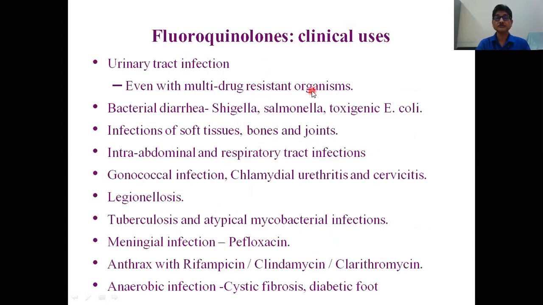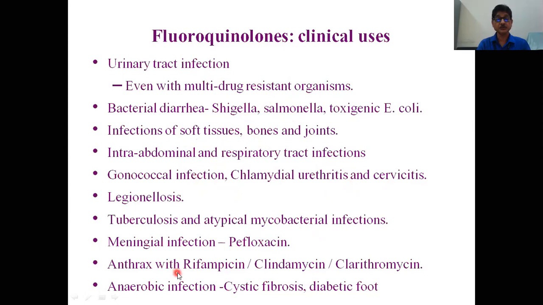Now, fluoroquinolones, what is the clinical use? One very important use is urinary tract infection. Even with multi-drug resistant organisms, fluoroquinolones are effective. Bacterial diarrhea caused by Shigella, Salmonella, E. coli, then infections of soft tissues, bones and joints, intra-abdominal and respiratory tract infections, gonococcal infection, chlamydial urethritis and cervicitis, legionellosis, tuberculosis, atypical mycobacterial infections, and meningeal infection where we prefer pefloxacin.